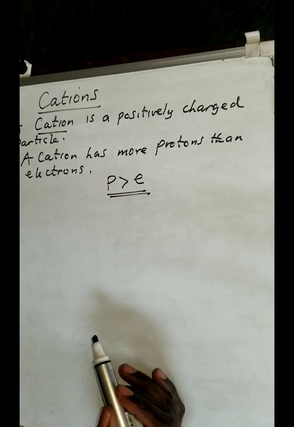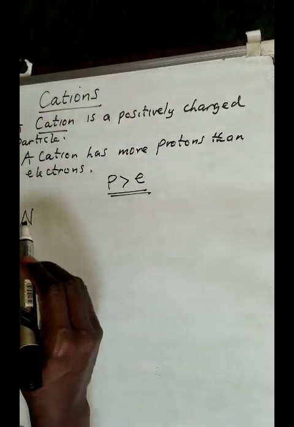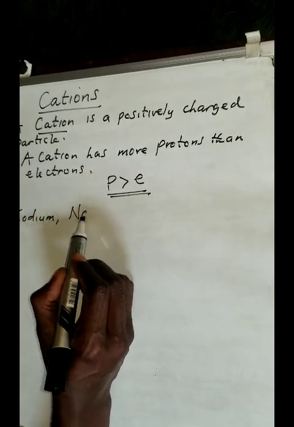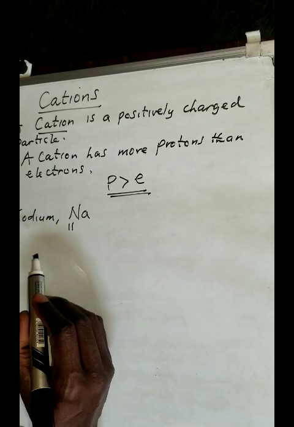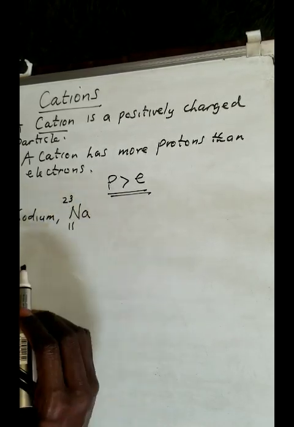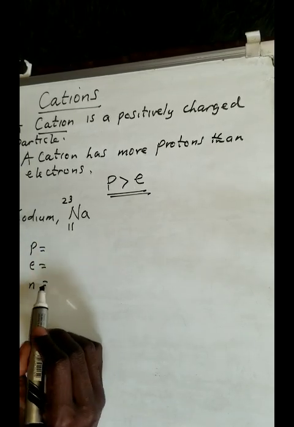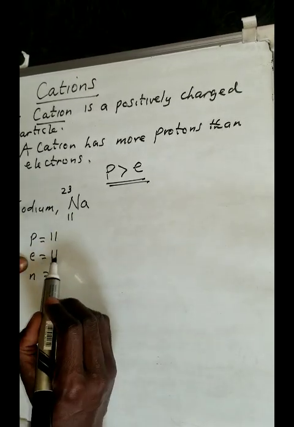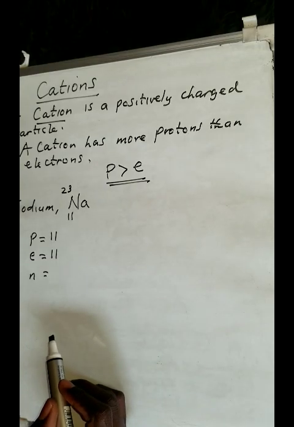Let's look at a few. For example, like I said, usually metals form cations. So let me talk about an element which is a metal, sodium, Na, with proton number 11 and 23 on top. How many protons, how many electrons, and how many neutrons are there? This is in a neutral atom. The number of protons, yes, 11. The number of electrons will also be the same. The number of protons will be equal to the number of electrons in a neutral atom.